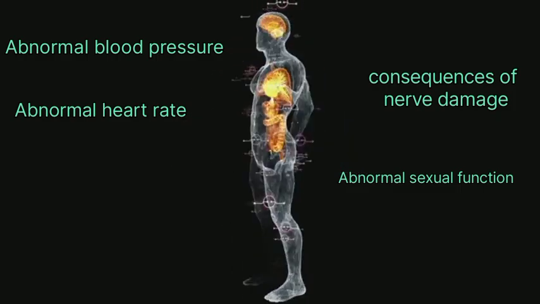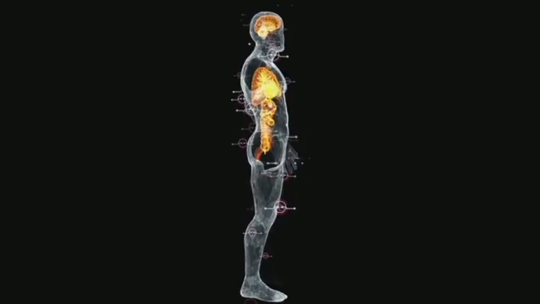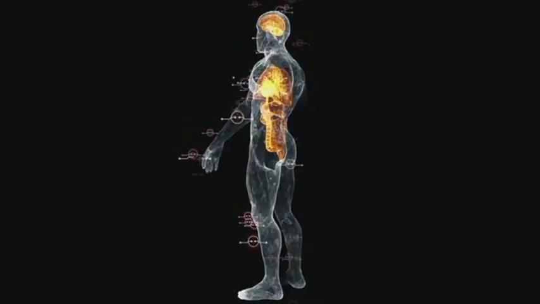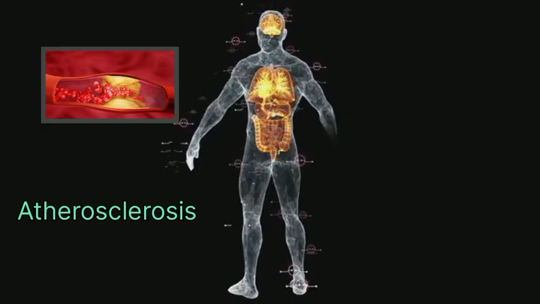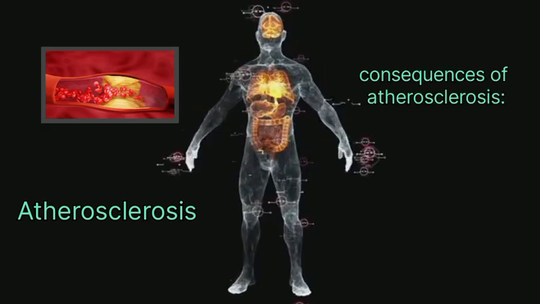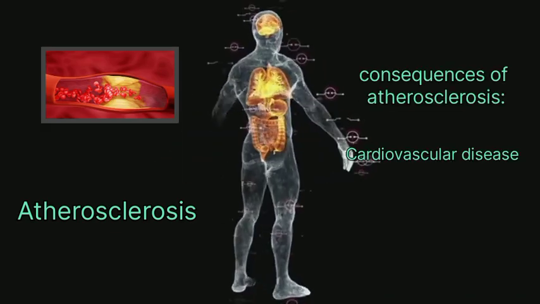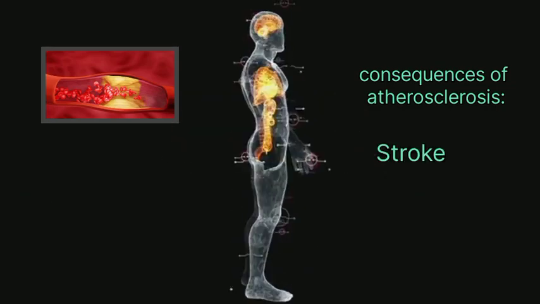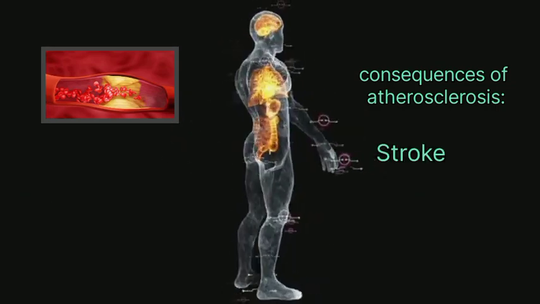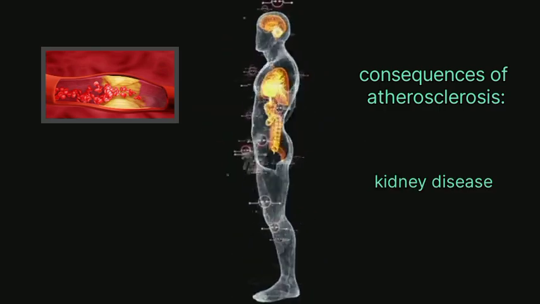In large vessels like those supplying your heart and your brain, plaque buildup leads to a condition called atherosclerosis. Over time, the plaque can grow and rupture, which can cause cardiovascular disease or a heart attack, or in the brain can lead to a stroke. Atherosclerosis further contributes to end organ damage like kidney or liver disease.